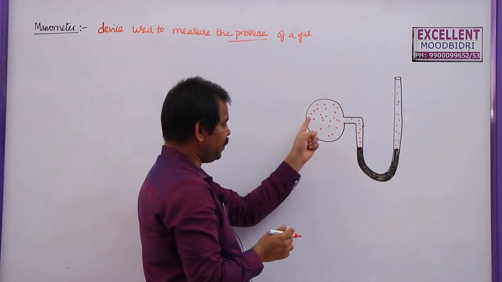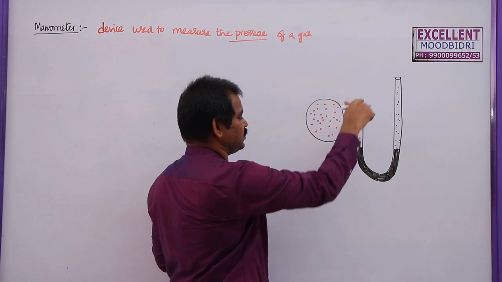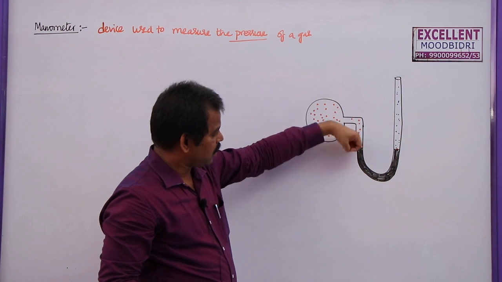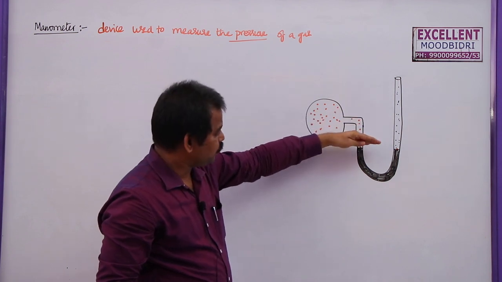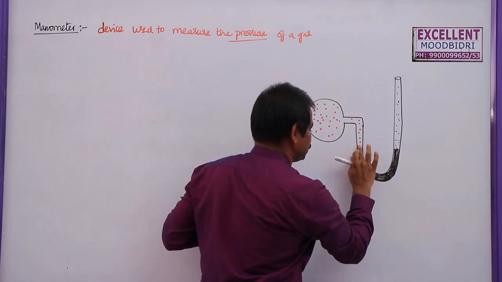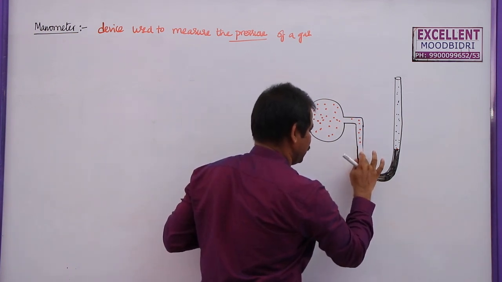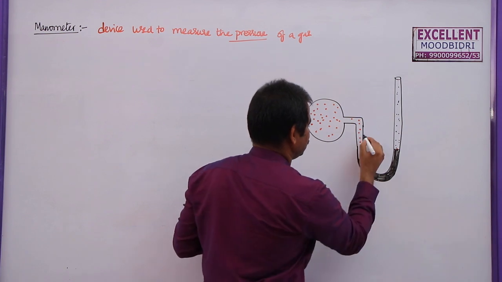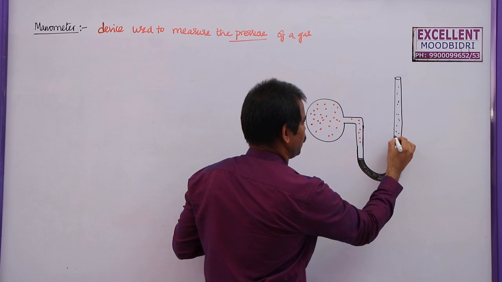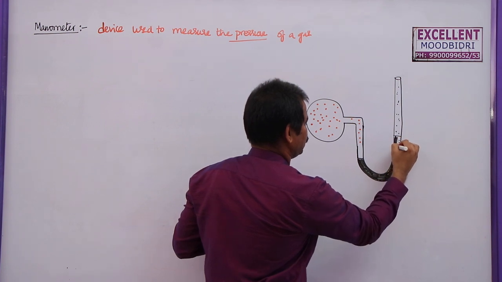But if the pressure of the gas is more than the atmospheric pressure, then the gas will do more work on this mercury and push it downwards. Whenever mercury falls to a particular level, the same amount of mercury will rise in the other limb.